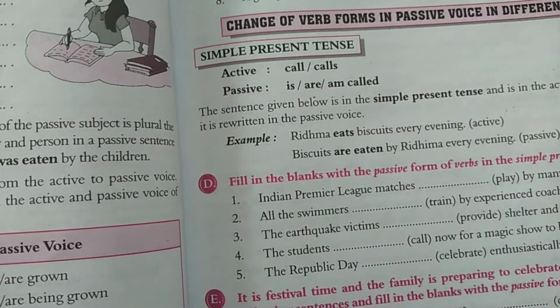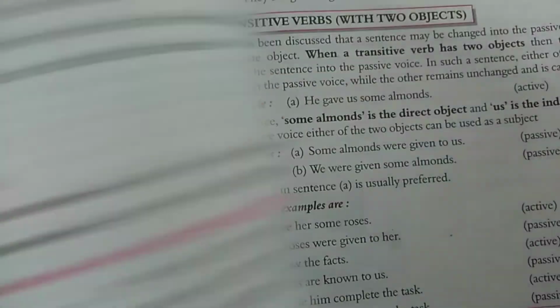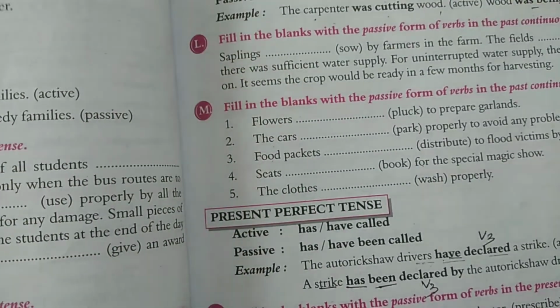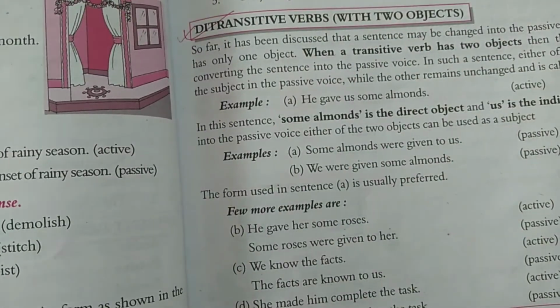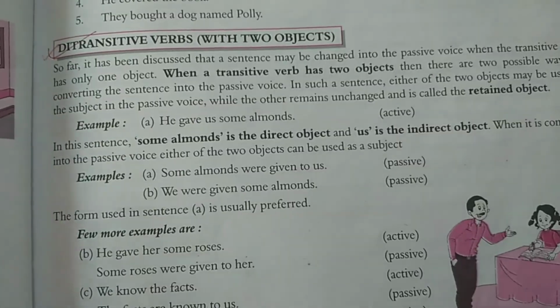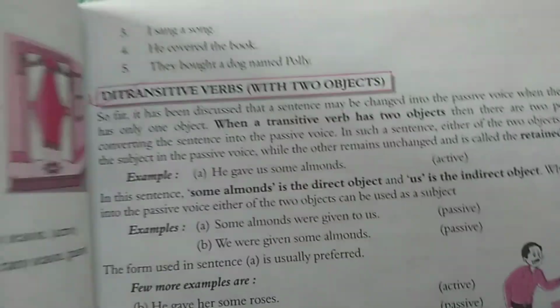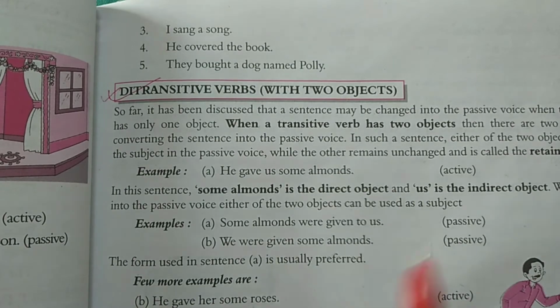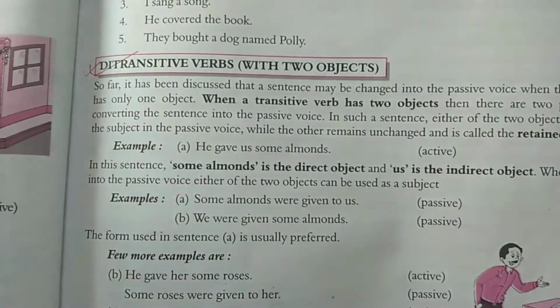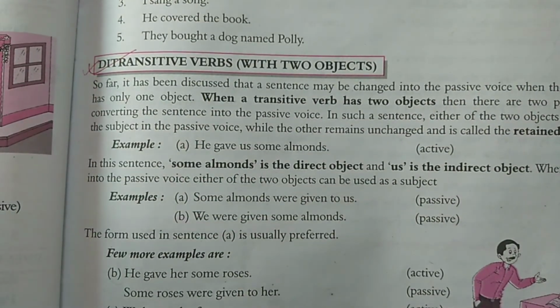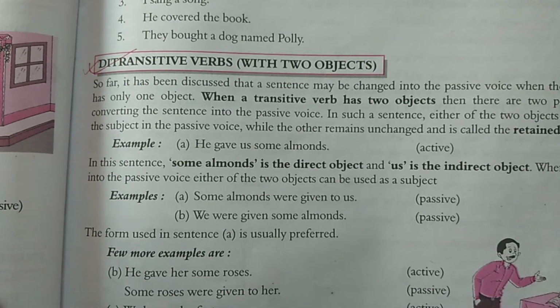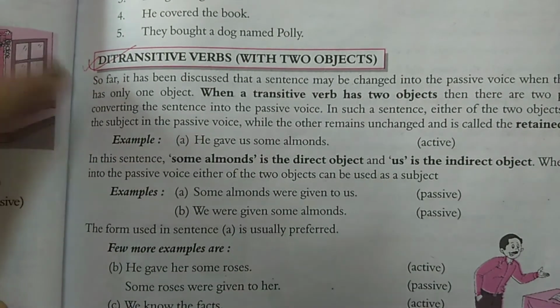Now some more things which have been provided in your book, I would like to explain some part. On page number 99, you can go with the ditransitive verb. I would like to explain this with some examples. In some statements you will find there are two objects. So in those cases, how do we convert them into passive voice?